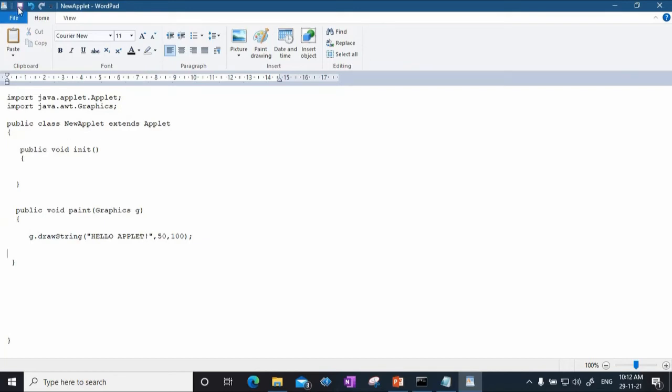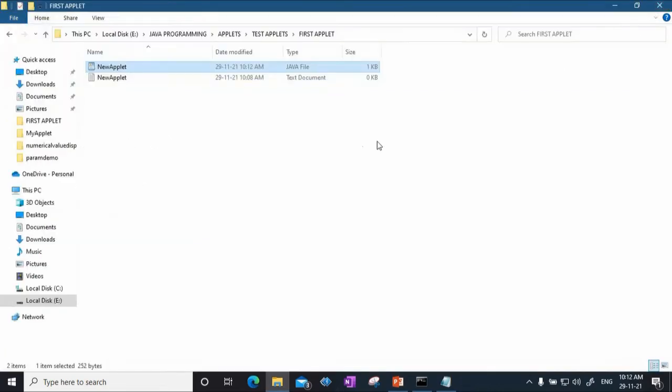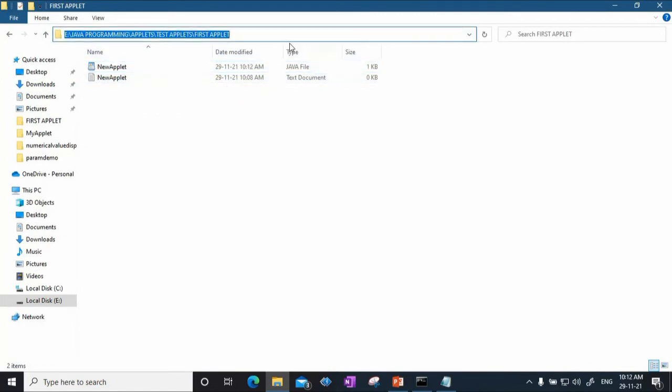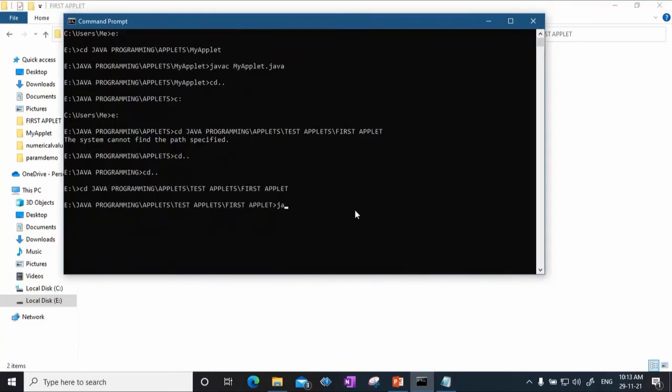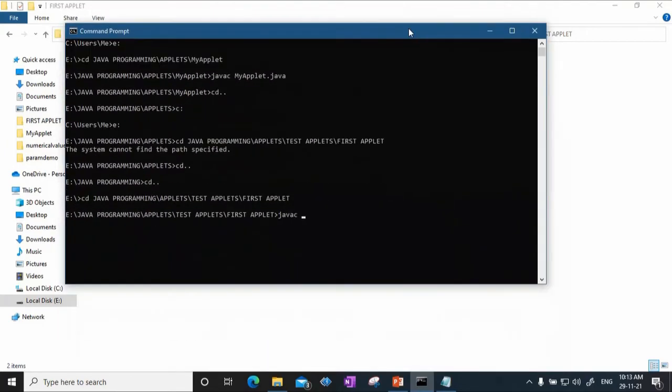So I will be saving this particular program. As you can see, there is no main method that is required. I save this program. Next my aim is to compile this applet. I'll put this path and now compile it with javac, and the name of my class is new applet, so new applet dot java.